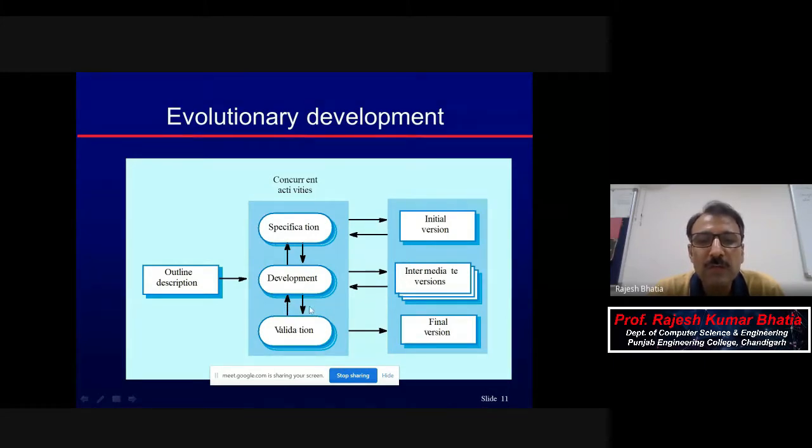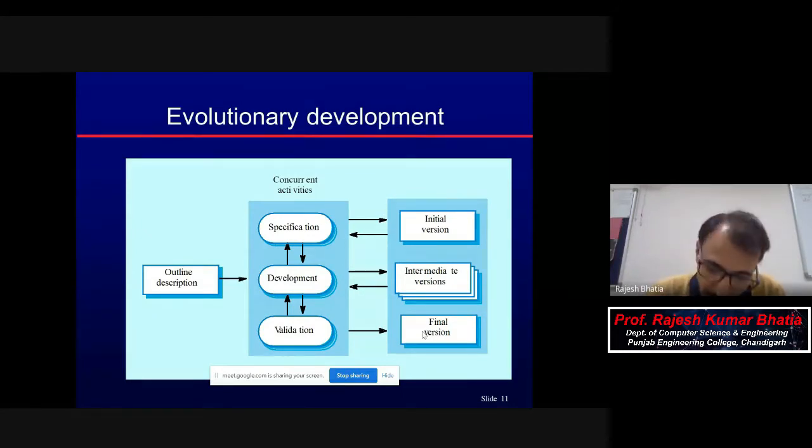The customer will always be with you in these concurrent activities. From these specifications only, there may be an initial version, and then intermediate versions which you will keep on developing. For all these versions, when you get the feedback, you will further improve, and one day you will come up with the final version, so that the final version is ready and you can deliver that.